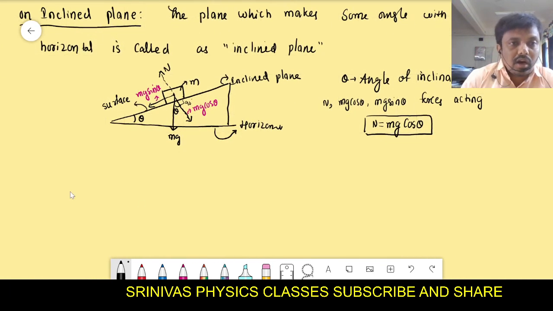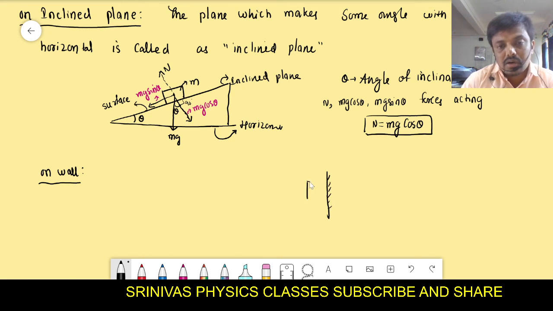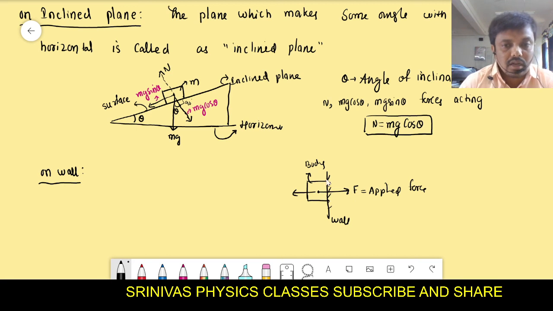For example, on a wall, we are applying some force as shown in this figure. I kept one duster or one object and I applied the force like this. Then what is the normal reaction in this case? This is the applied force. This is the wall, this is the body. The applied force is the force on the surface, and the surface also applies a force on the object.